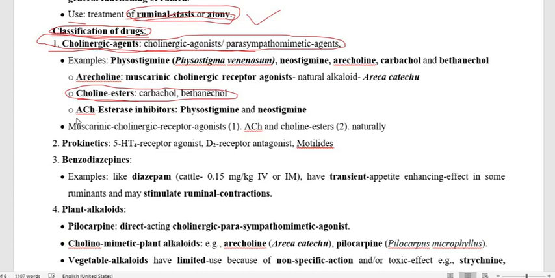So acetylcholine will prolong its action because it has not been destroyed by the enzyme acetylcholinesterase. The drugs which inhibit the enzyme acetylcholinesterase keep the function of acetylcholine intact and produce the digestive function. The drugs under the acetylcholinesterase inhibitors are physostigmine and neostigmine.